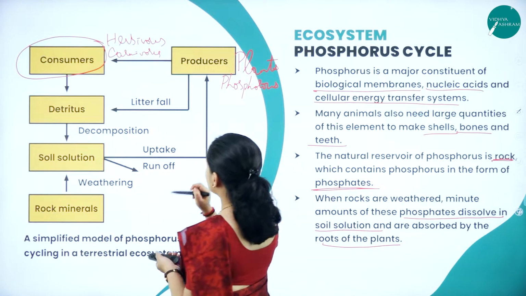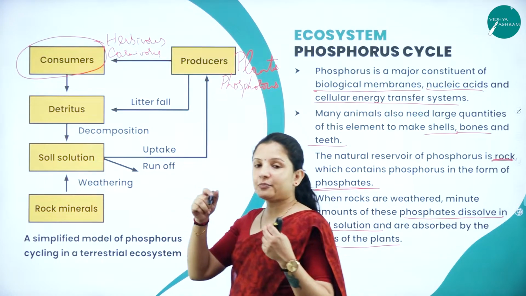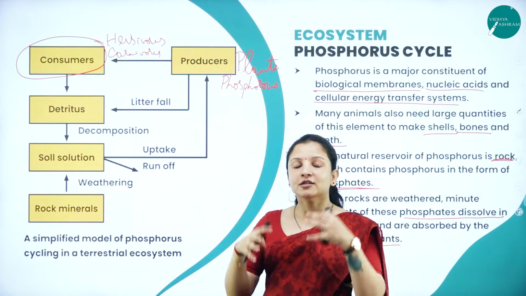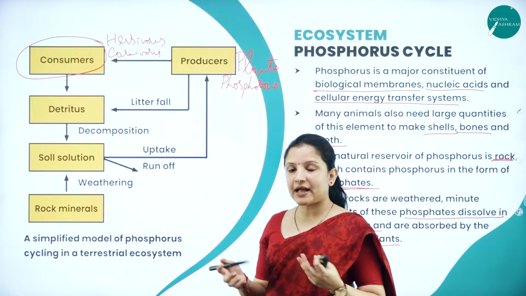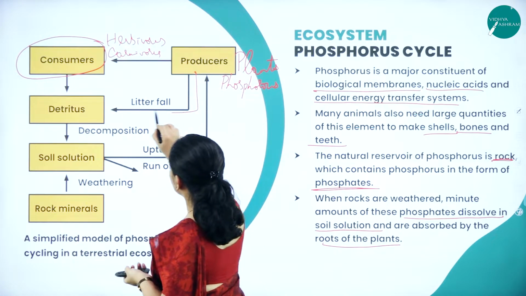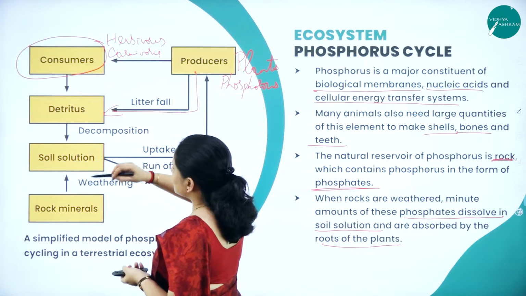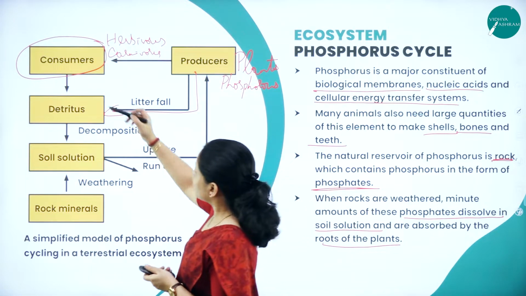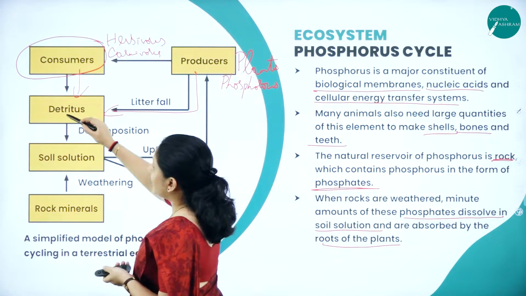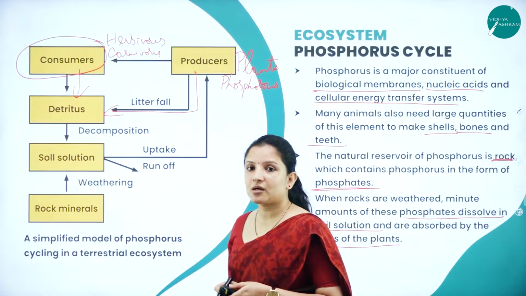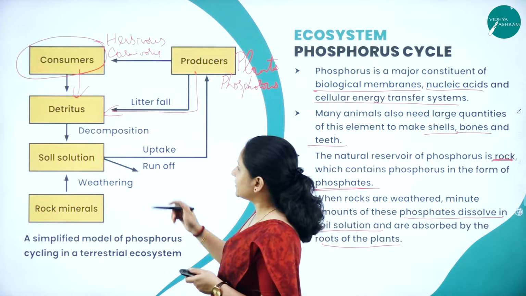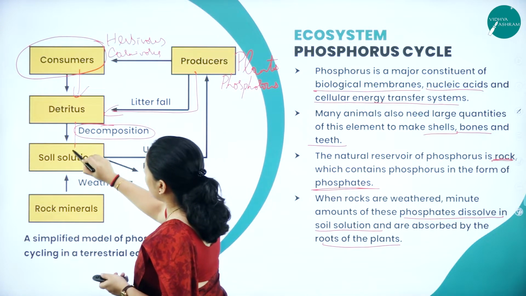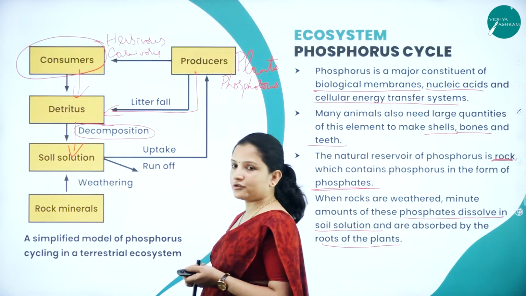How will it enter into the soil? The producers, the green plants, wither, the leaves of the green plants wither, right? So, when they shed their leaves or when the plants die, the phosphorus will enter into the soil. Just like that, when the consumers also die, the phosphorus will enter into the soil, wherein the detritus, that is the decomposers, these organisms will further facilitate decomposition and they will add phosphorus to the soil solution.